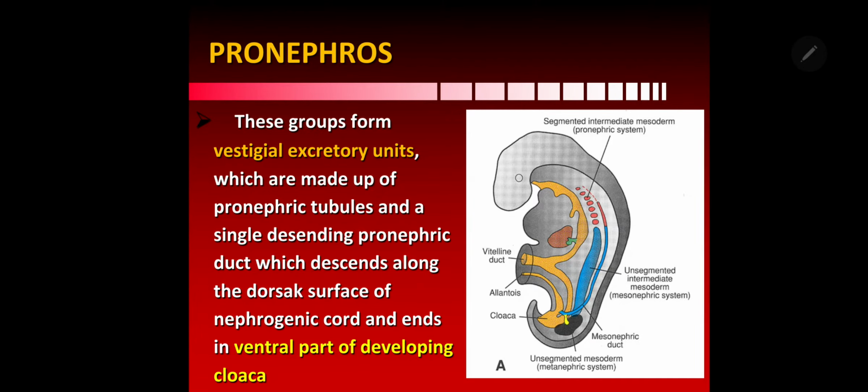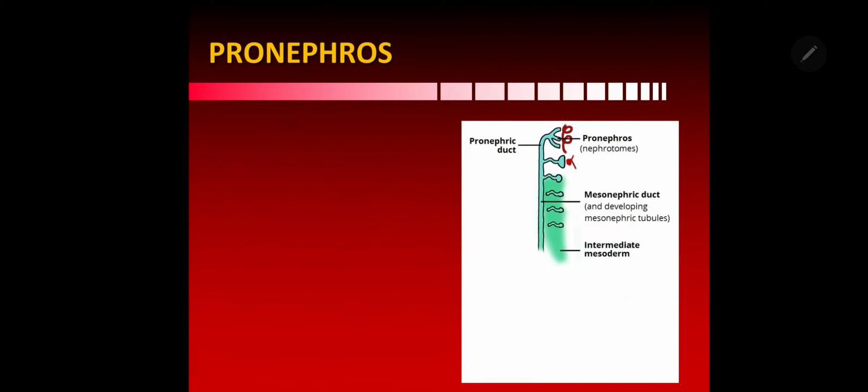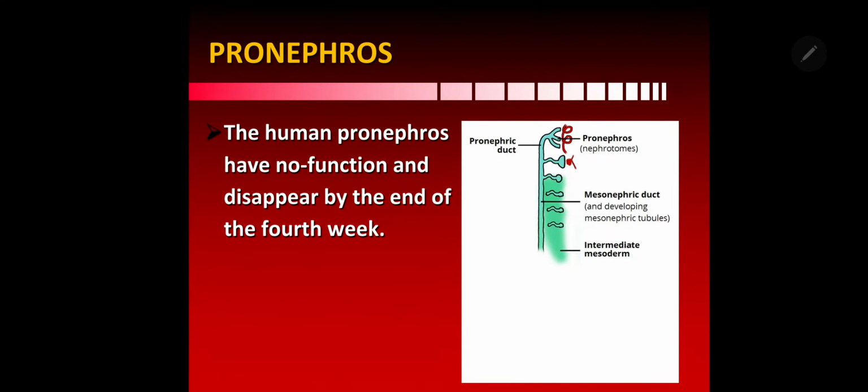So the pronephric tubules are the vestigial excretory units, which are made up of these tubules, nephrocele and a duct. This duct descends along the dorsal surface of the nephrogenic cord and ends in the ventral part of the developing cloaca. There you can see the ventral part of the developing cloaca, and these are the pronephric tubules. The human pronephros has no function and disappears by the end of the 4th week.